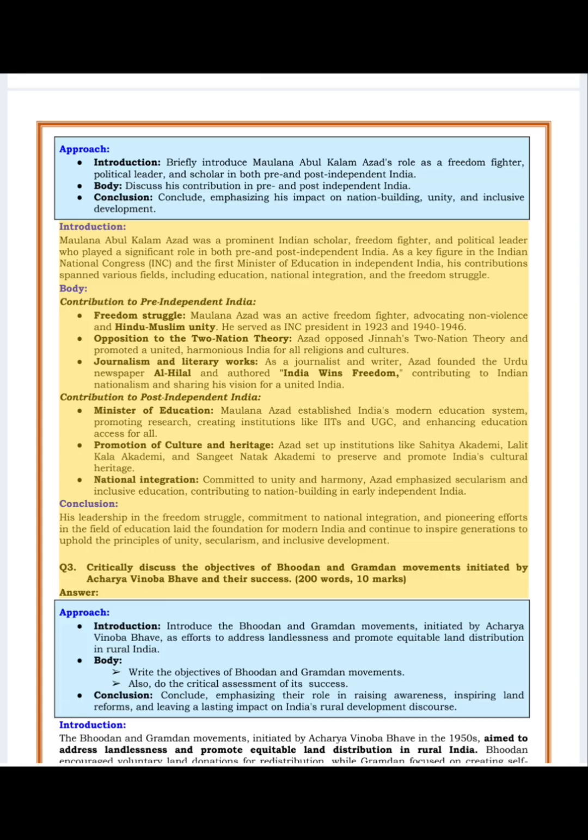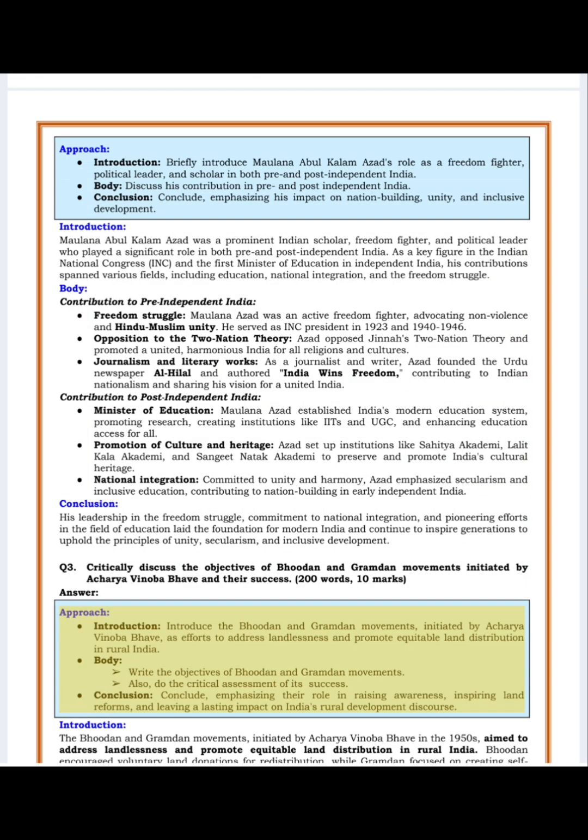Q3. Critically discuss the objectives of Bhoodan and Gramdan movements initiated by Acharya Vinoba Bhave and their success. 200 words, 10 marks. Answer. Approach. Introduction: introduce the Bhoodan and Gramdan movements, initiated by Acharya Vinoba Bhave, as efforts to address landlessness and promote equitable land distribution in rural India. Body: write the objectives of Bhoodan and Gramdan movements. Also, do the critical assessment of its success. Conclusion: conclude, emphasizing their role in raising awareness, inspiring land reforms, and leaving a lasting impact on India's rural development discourse.